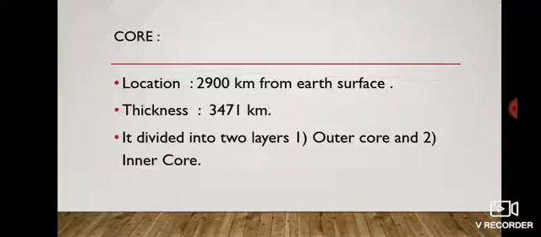Okay, core. The core starts from a depth of about 2900 km from the earth's surface. It is the part of the earth's interior extending from the mantle up to the center of the earth.